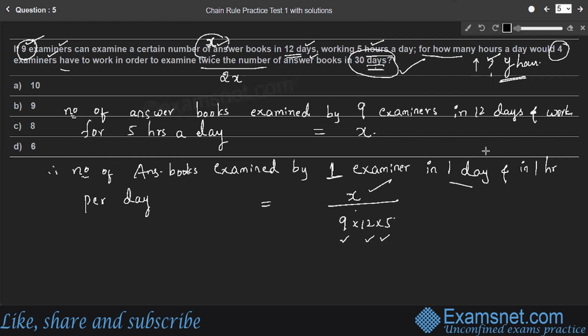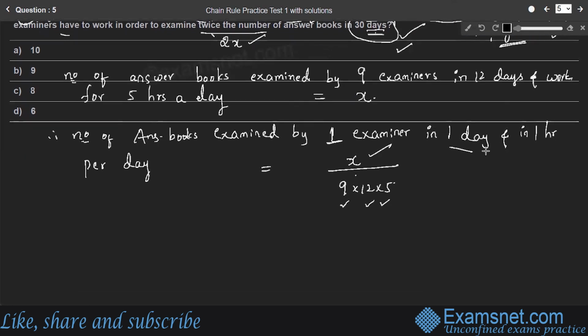The number of answer sheets examined by 4 examiners in 30 days is equal to twice the number of answer books, which is 2x. We need to find how many hours a day they work. Therefore, let y be the number of hours per day in the second case.